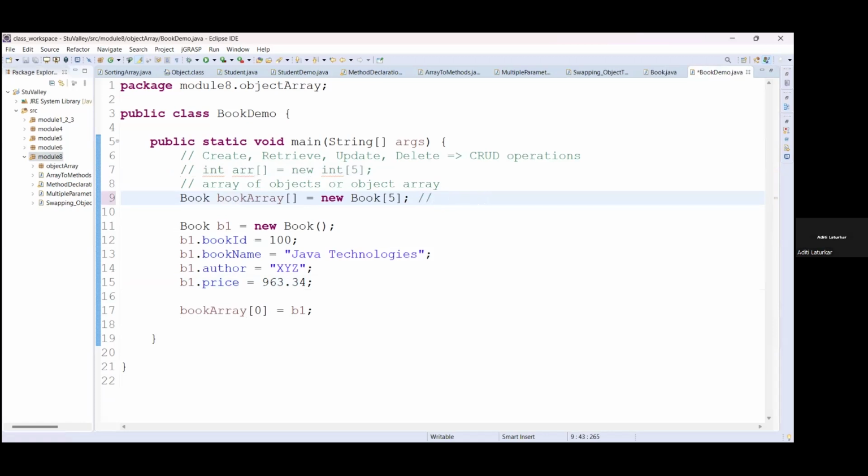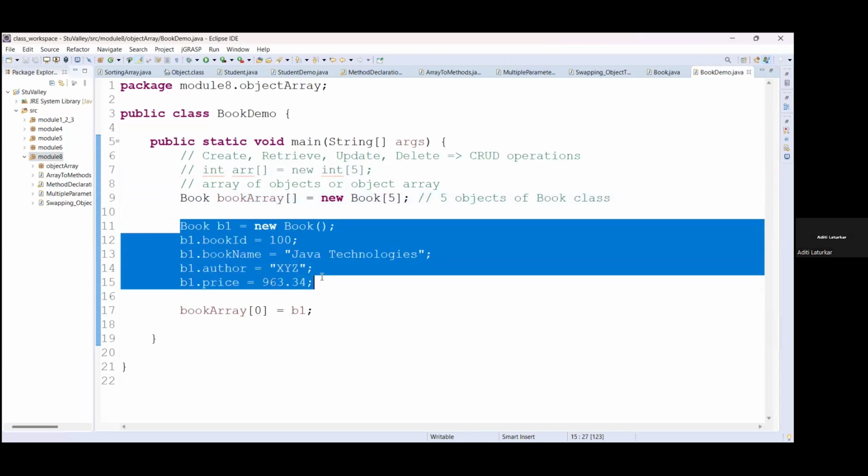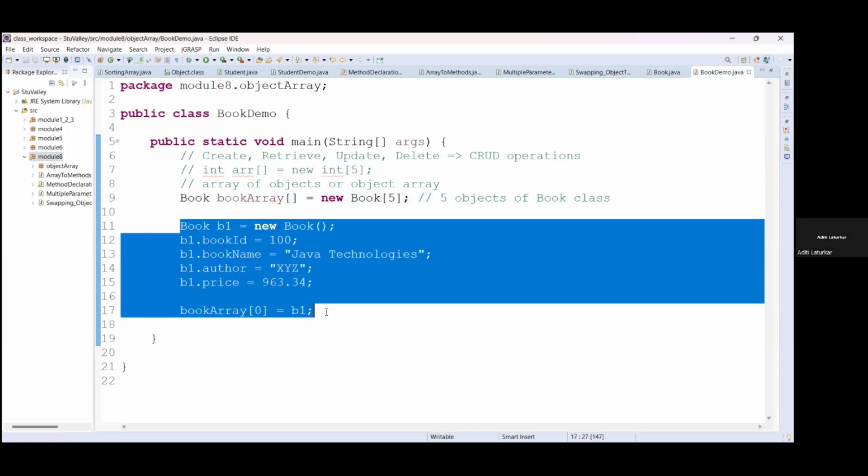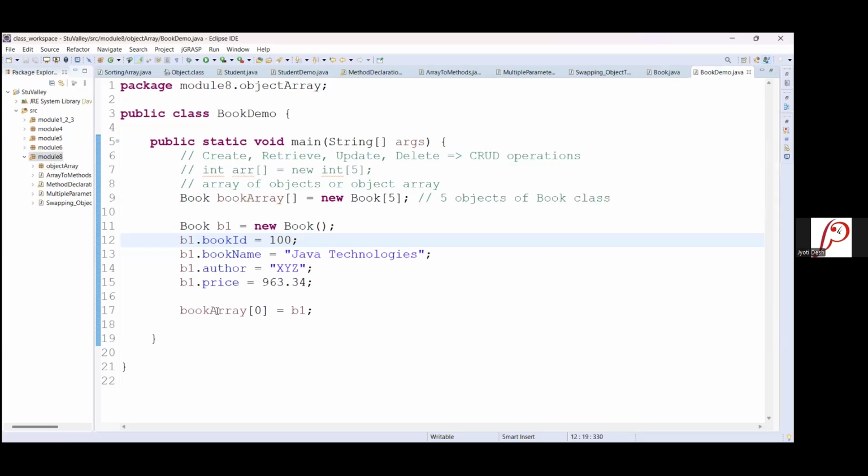That means 5 objects of book class. Book B1, B2, B3 can be assigned to different indexes. And again, I can extract B1 dot book ID, B1 dot book name, like that, the rest of the classes, objects, in a similar manner. We will be saving data on the different indexes. This is hard-coded values.